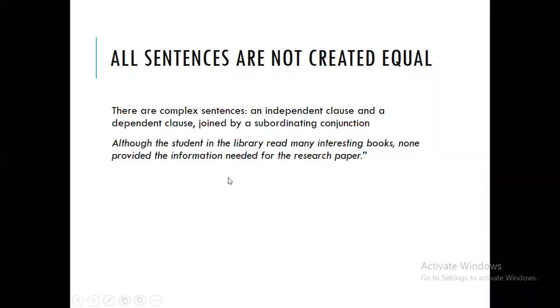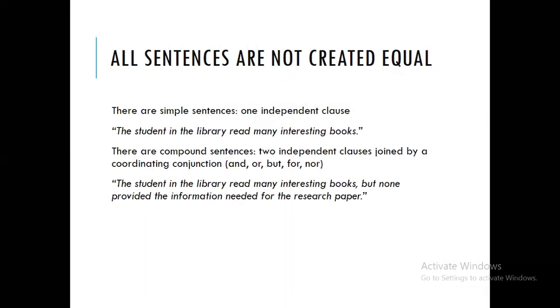Which one is the independent clause in this case? The independent one is "none provided the information needed for the research paper." And which one is dependent? The first part is dependent. Why? Because it cannot stand alone. And which one is the subordinating conjunction? In this case it is "although." Okay. So when you see one independent clause and one dependent clause joined by a subordinating conjunction, this is called a complex sentence. So how many kinds of sentences have you heard from me?